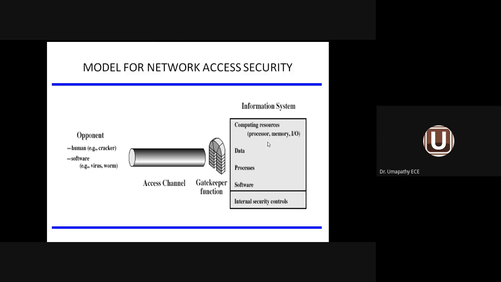Present inside the system, we have computing resources. That is, you have the processor, memory, input device, and output device. Data, information, and process, the action to be employed on the information, is called process. Software meant for running the computer. Internal security control: if you go for any antivirus software like ESET, that is an example of internal security control. So we have a gatekeeper function here. Apart from the gatekeeper function, we have internal security control inside the information system.